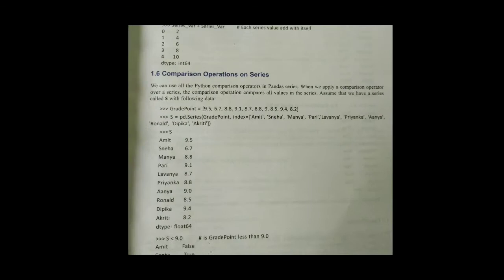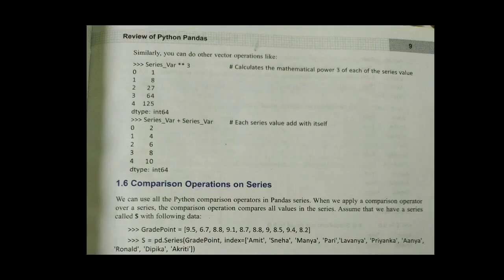Next one is one more example. Here let us concentrate properly. Series val double multiply by 3. It means now we want a square value, or rather we are going to cube it. So see, 1's cube is 1, 2's cube is 8, 3's cube is 27, like that. So 3 indicates a cube, and the double multiply means the same value will be multiplied 3 times.